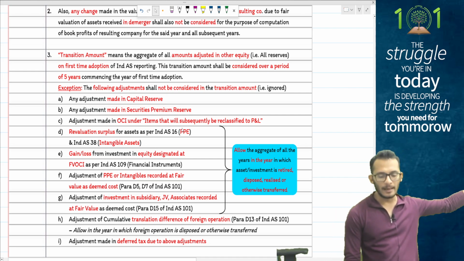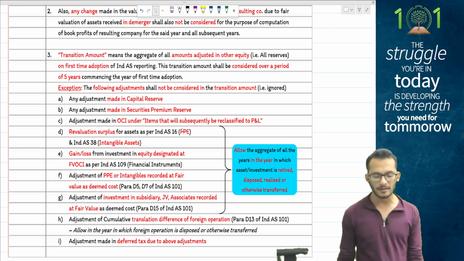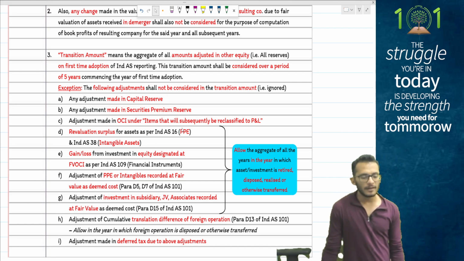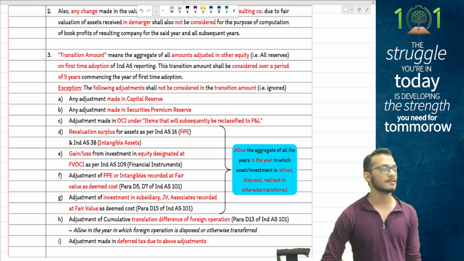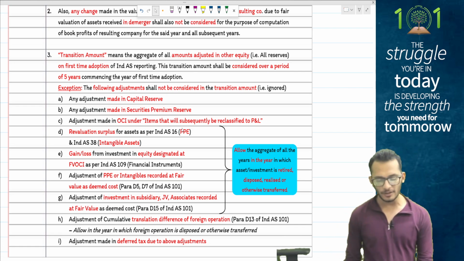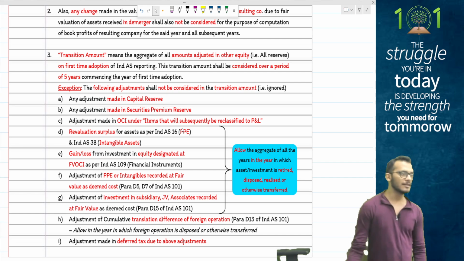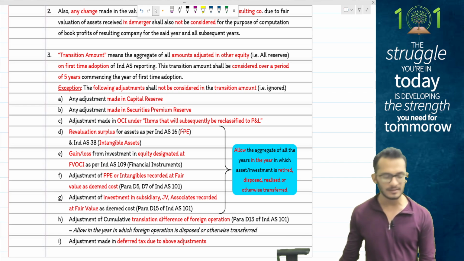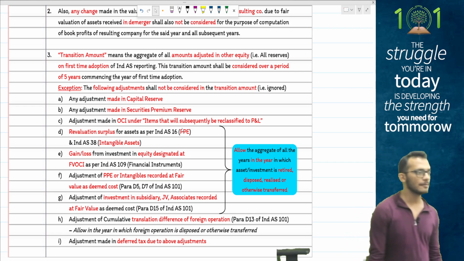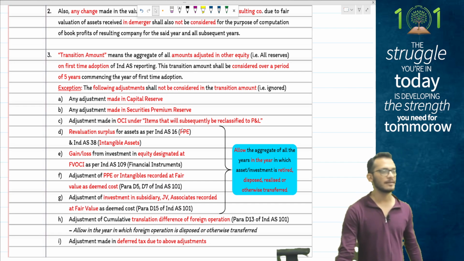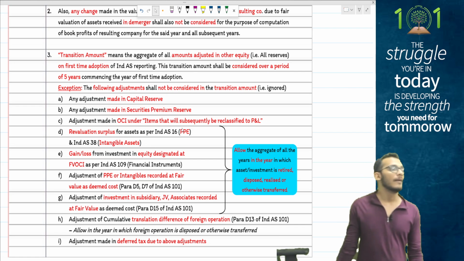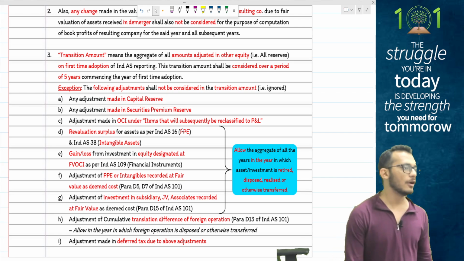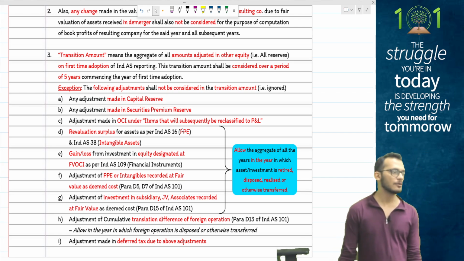Any amount which is made in capital reserve, any adjustment made in securities premium reserve, items which are in OCI which are classifiable to P&L on a subsequent date, all your revaluation surplus, any kind of gain or loss which is to be done on OCI based on fair valuation concept, any kind of intangible assets recorded at fair value, any kind of adjustment to investments and translation difference of foreign operations, or any kind of taxes relating to these items. Basically, again, people, take only those items in transition reserve which are actuals. Ignore all those which are provisions and notional or fair values.